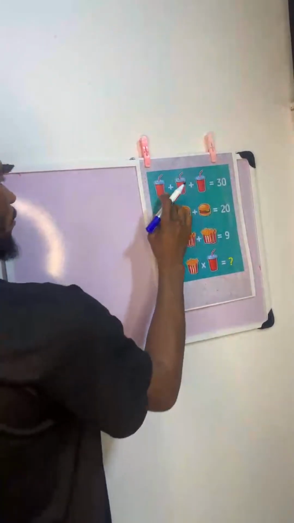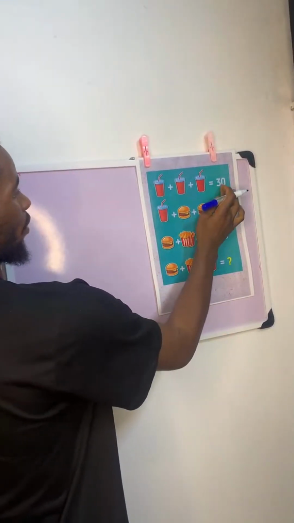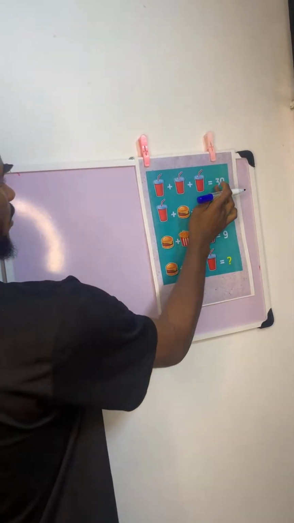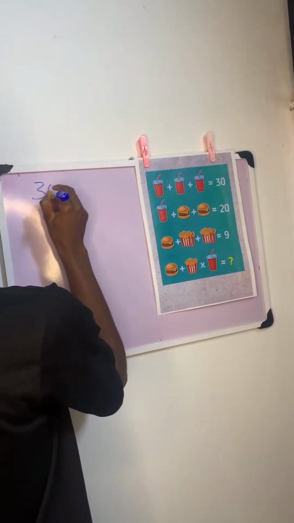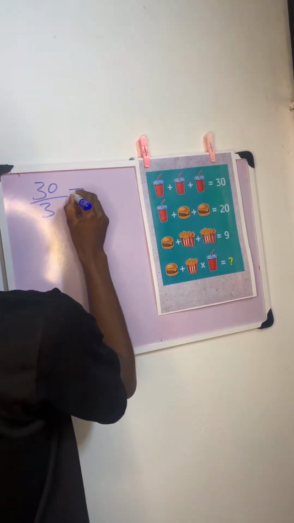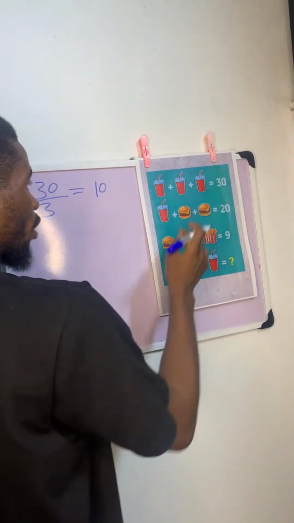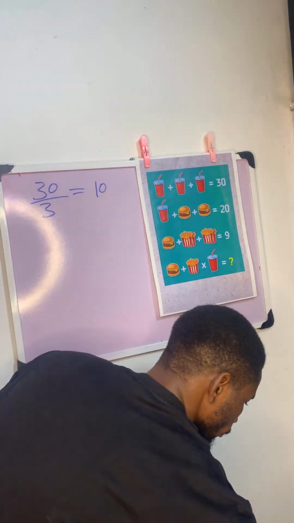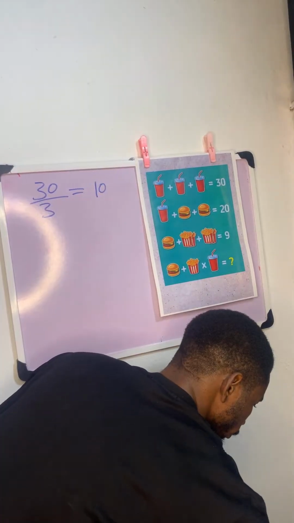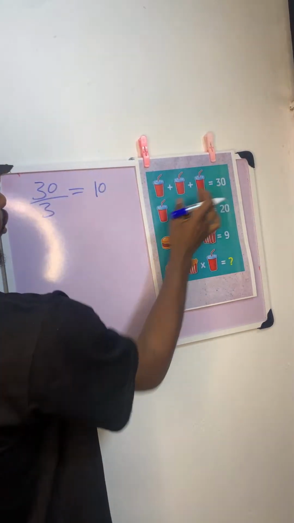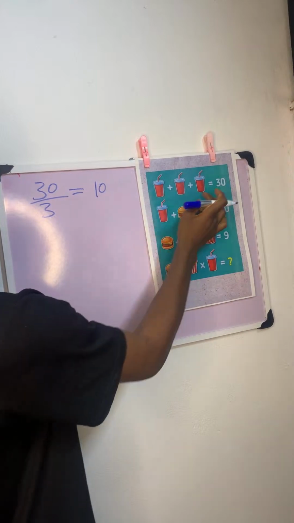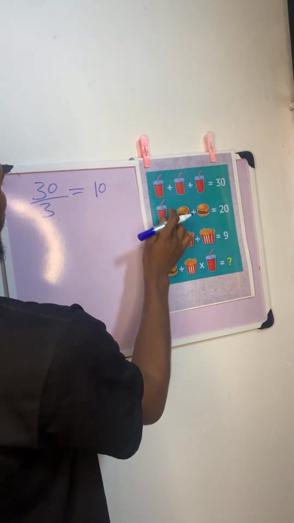We have three cups here, and we have 30. This is 30 divided by 3, which is going to give us 10. This shows that every cup represents 10. So this is the first line. Come to the second line.